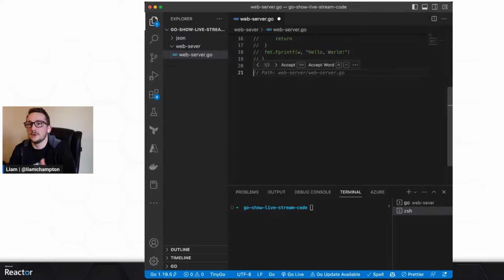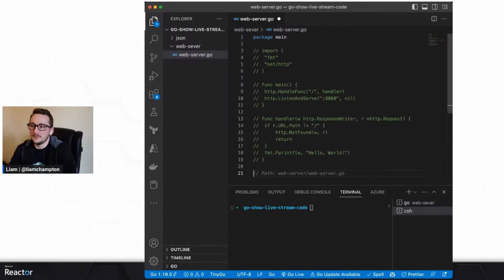So we've still got our imports, but we also need to bring in a third-party import now. We're going to be bringing in Gin, which is a little bit different to the standard library. It's kind of built on top of the standard library. It gives you extra logging. It gives you more powerful routing, those kind of things. So let's give this a go.